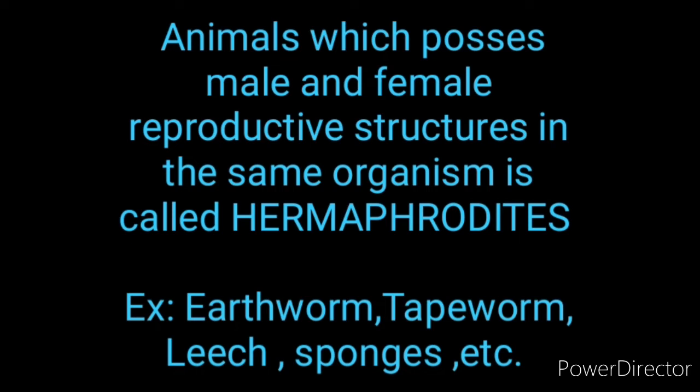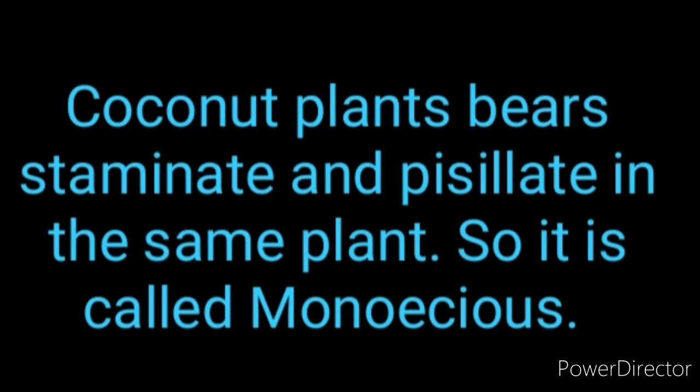Can I give some examples of unisexual species? That is human beings. Male and female are different. Cockroach: male cockroach is different, female cockroach is different. Next, we will discuss one question. Why is the coconut plant called monoecious? What is the answer? The coconut plant contains staminate and pistillate flowers in the same plant. So it is called monoecious.